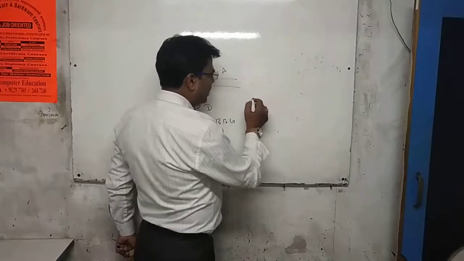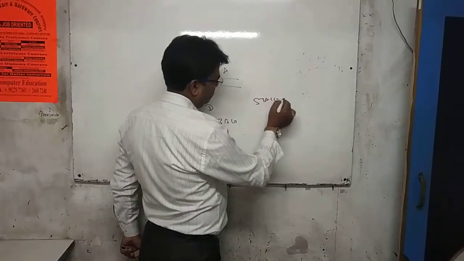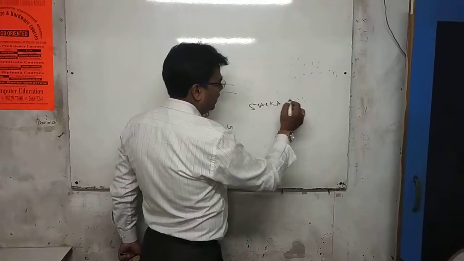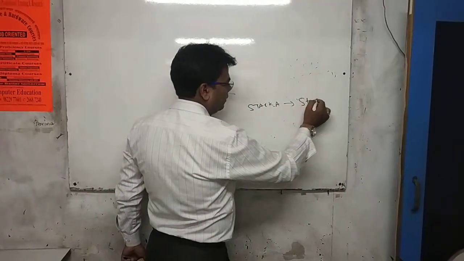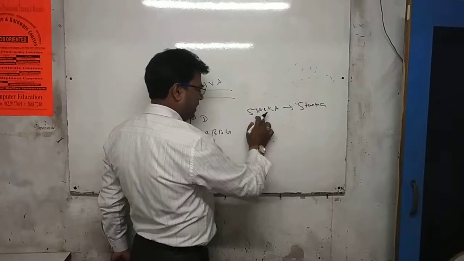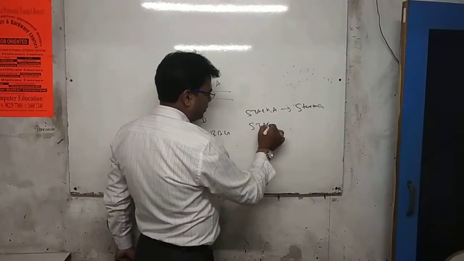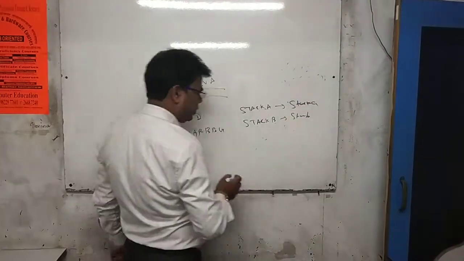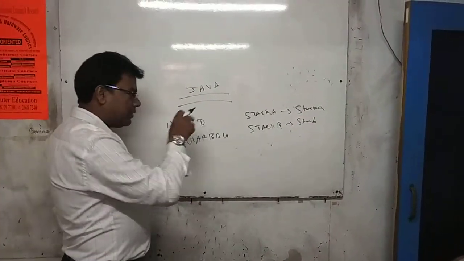Suppose we have defined one class, stack A, and we have an object of stack A, and then we have a stack B, which is also an object of the class.